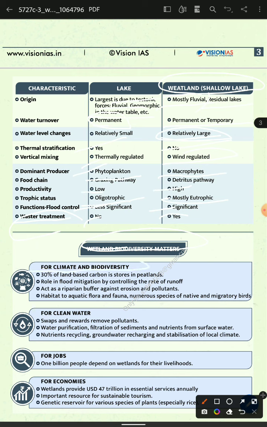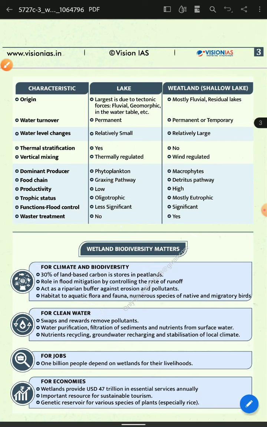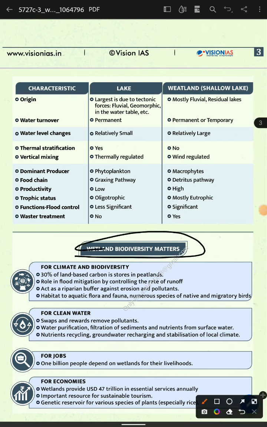From the climate and biodiversity perspective, and for the cleaning of the water, wetlands are needed. Why do wetlands matter, important to human resources, wetlands and biodiversity? Then 30% of the world's carbon is stored in peatland, and wetlands have a role in flood mitigation, controlling the rate of runoff.